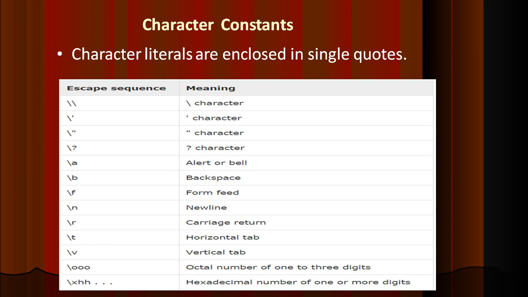Coming to character constants, these character literals are enclosed in single quotes because only one alphabet is used. Escape sequences can also be used with a backslash. Mostly newline and tab will be used in our programs. Mostly these two are used: \n for newline and \t for tab space.